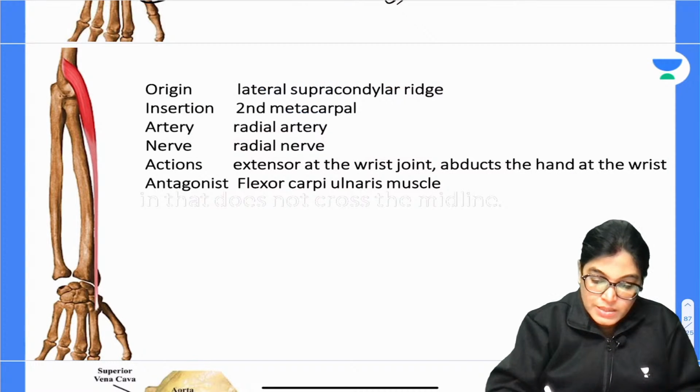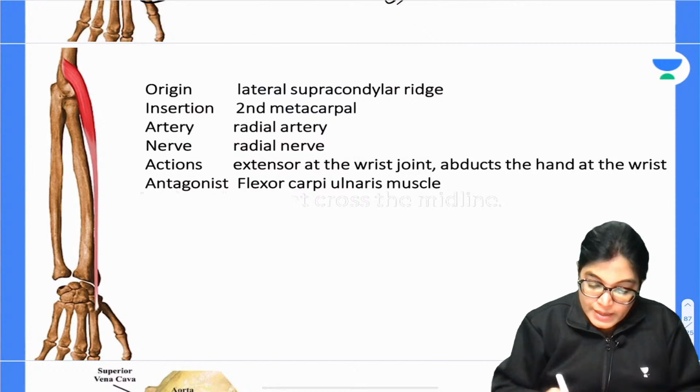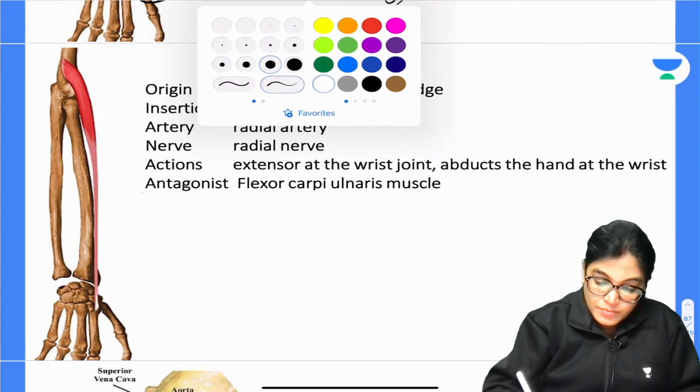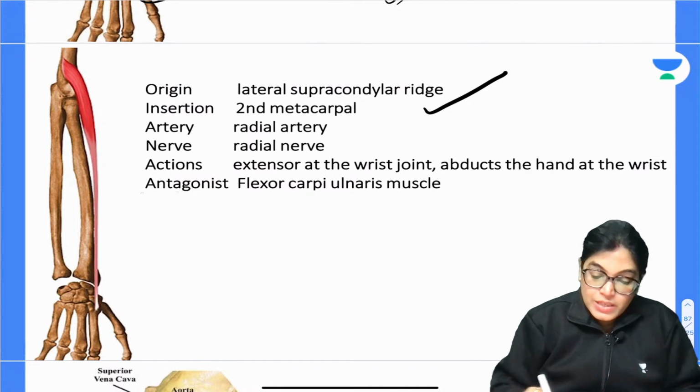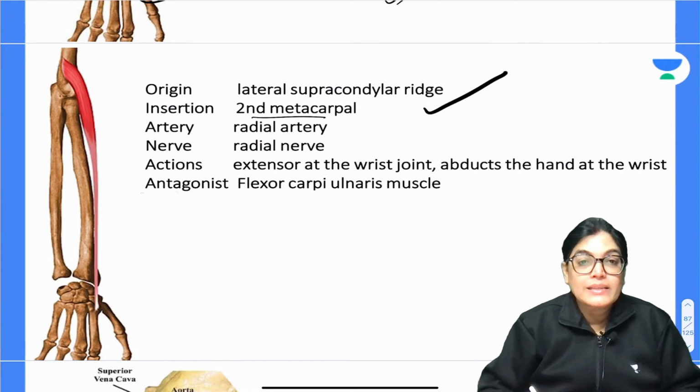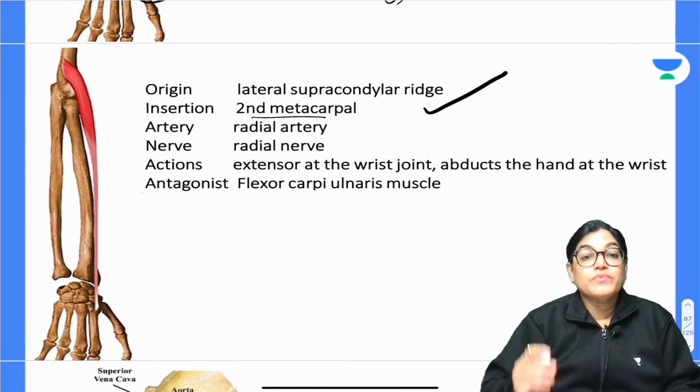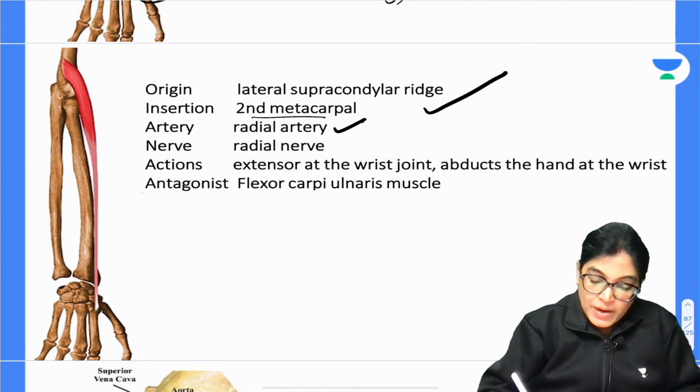Also, I have given you the detail. So here you can correctly see about this muscle. Origin is from the lateral supracondylar ridge. Insertion is onto the second metacarpal, which is shown in the diagram. Arterial supply is the radial artery.